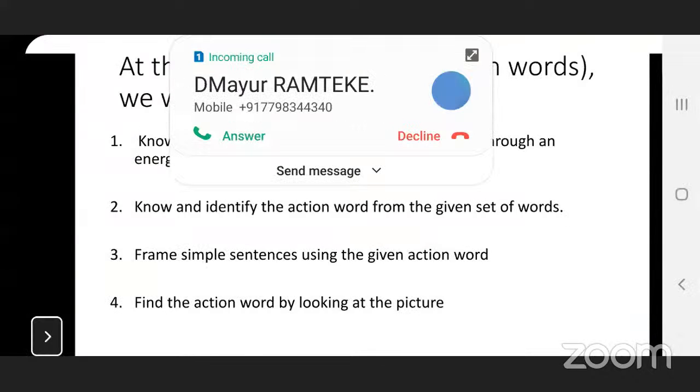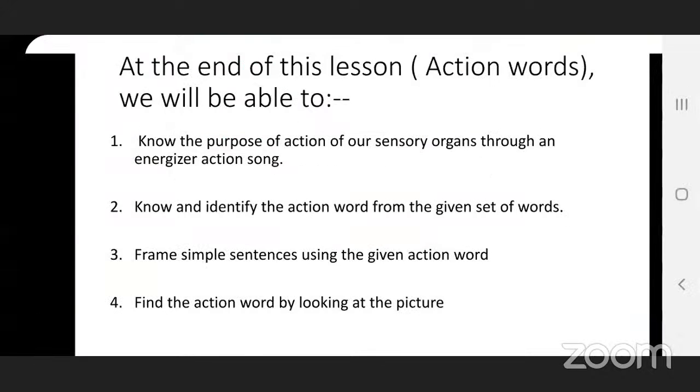Okay, the last objective of our today's lesson is to find the action words by looking at the pictures. You will be given some pictures and you have to find the action word.